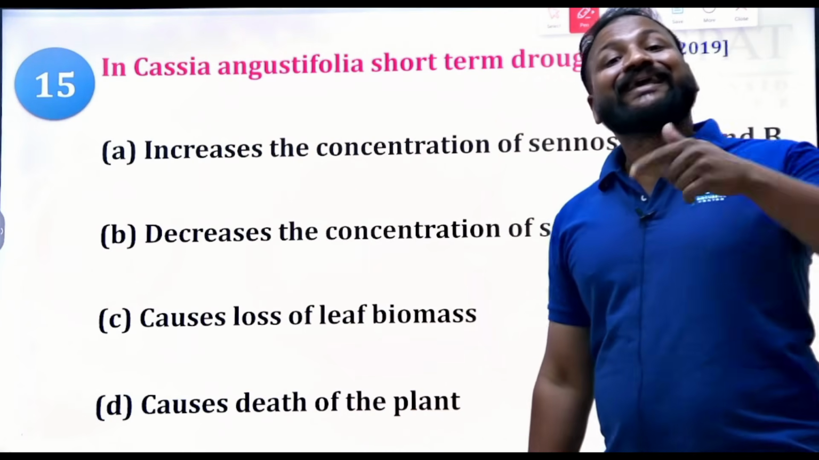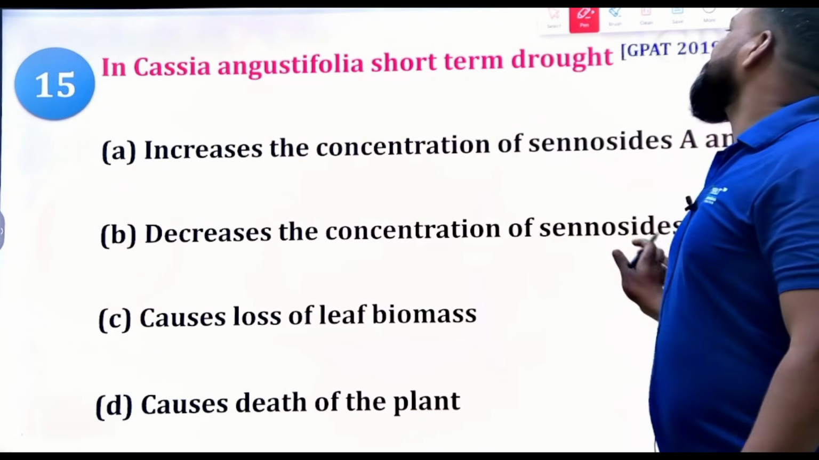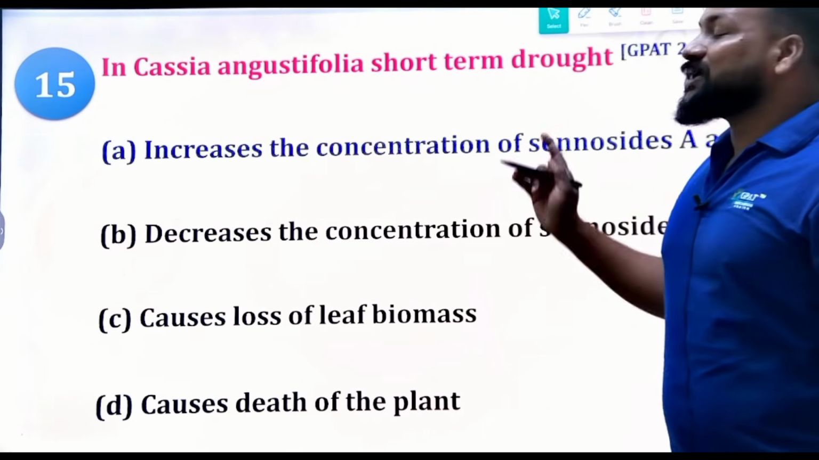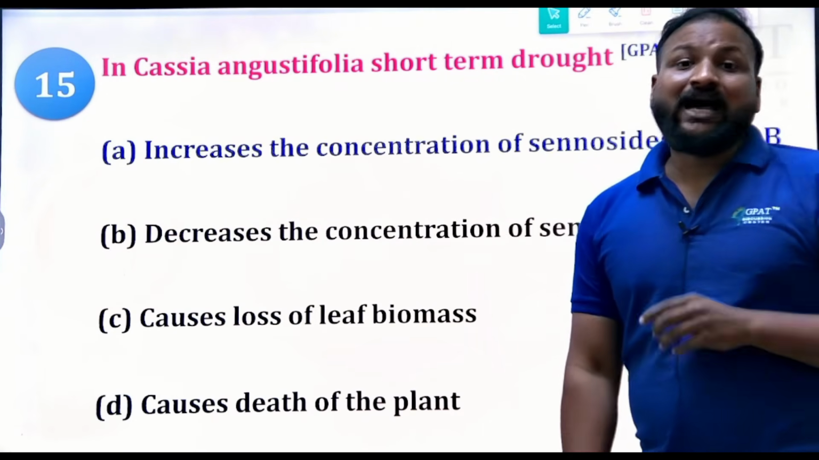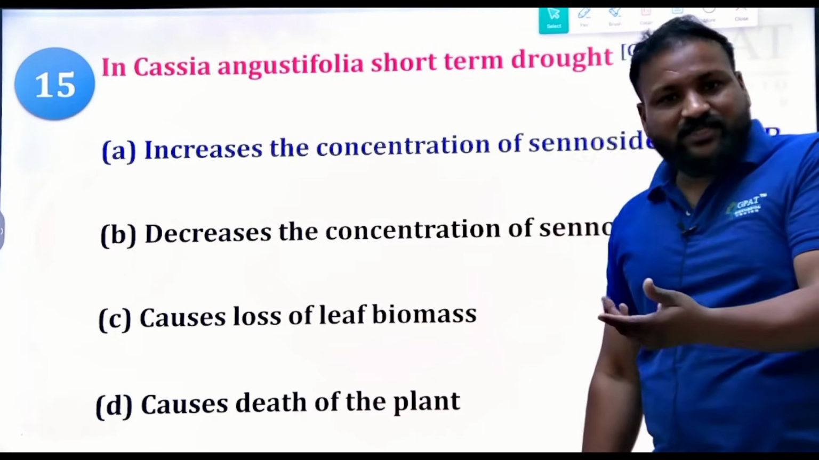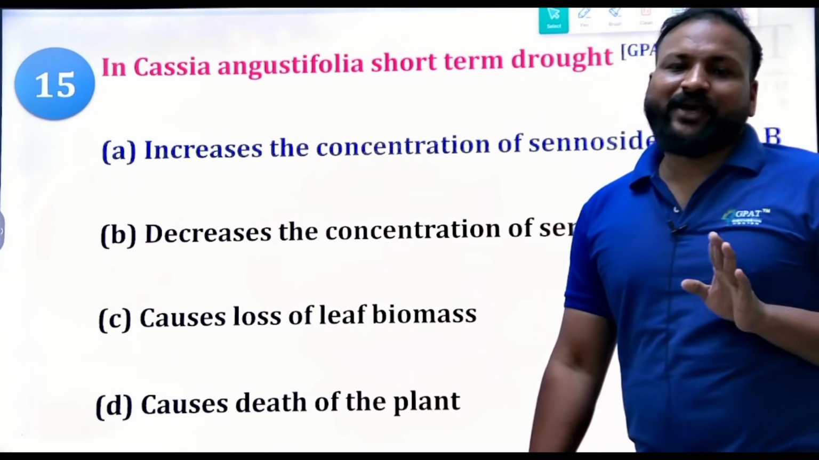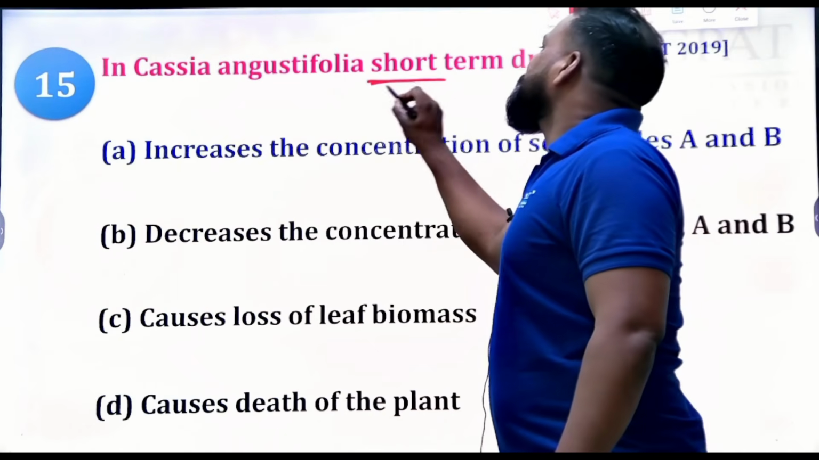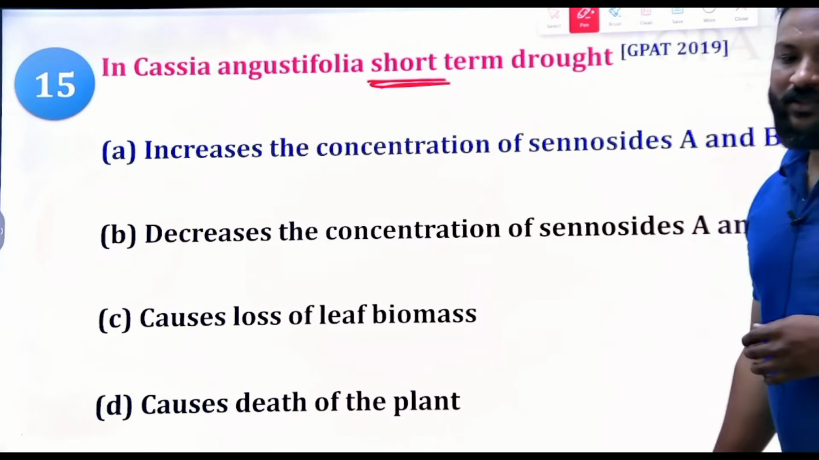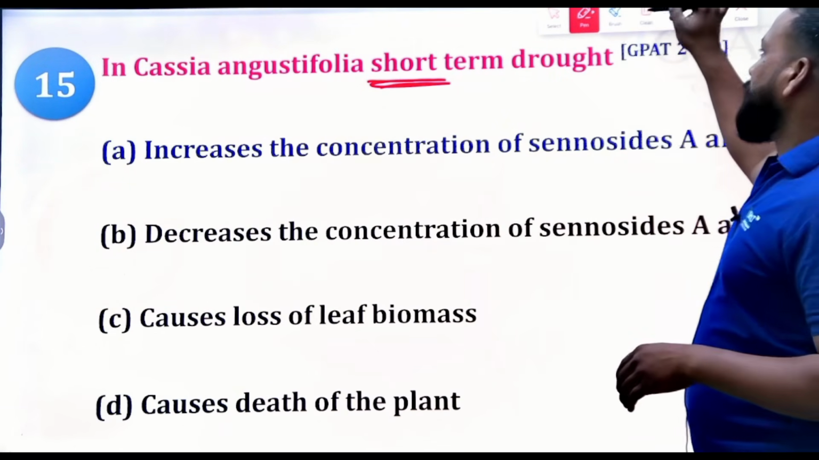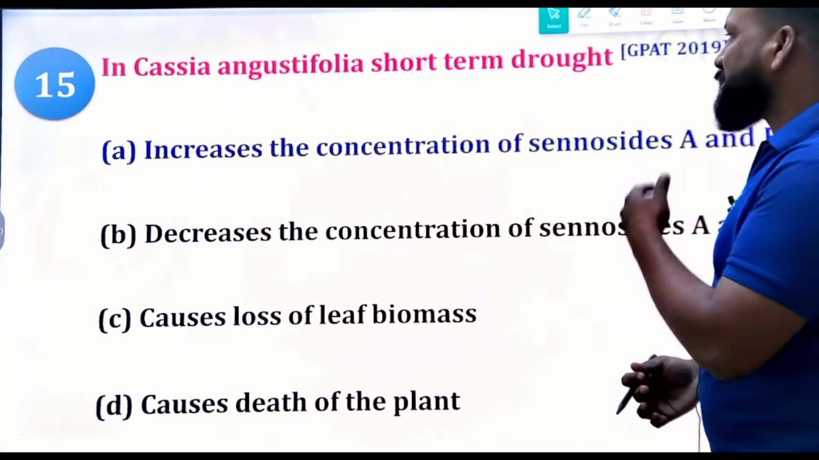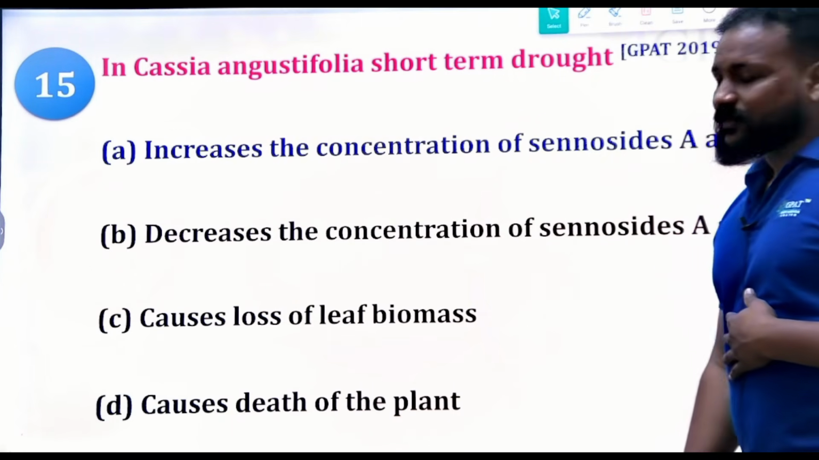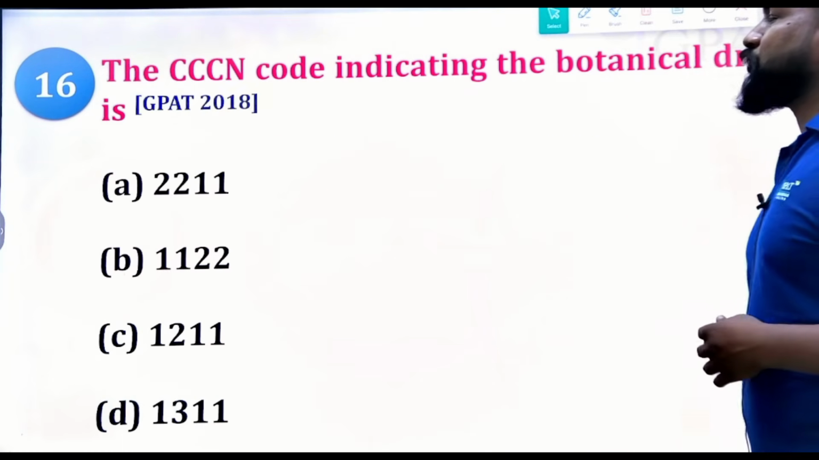It can lead to an increase in the concentration of the sennosides. Clear? But the long-term drought conditions may lead to the loss of the concentration of the sennosides. Here, try to remember, they are mentioning short-term drought. If it is a long-term drought, the concentration of sennosides decreases. Yes. So the next question, I hope you understood.